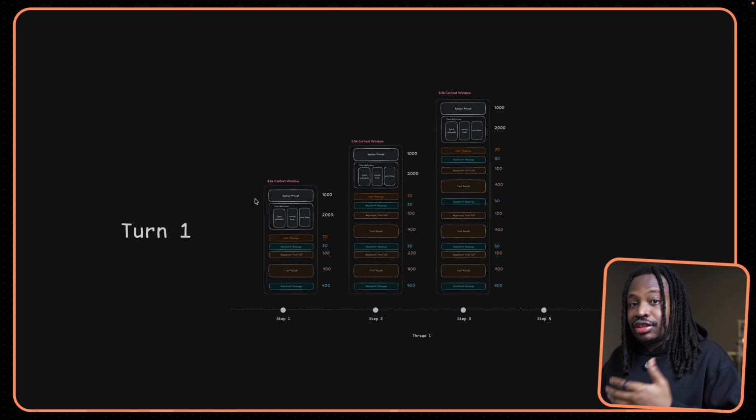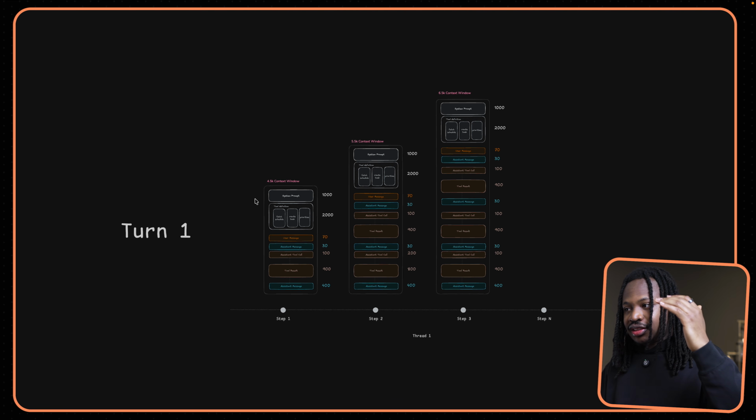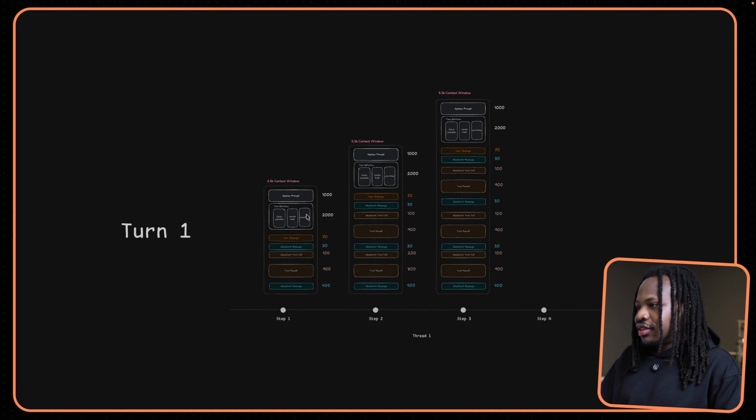This is a message turn, and the turn is simply the distance between your user message and the last assistant message. So in this case, we have a message sent to the agent. The agent lets you know that it needs to make a tool call. It makes that tool call. The tool call returns a result. And then at this point, the agent can either respond or decide to make another tool call. And at this point in time, this context starts to grow again. The agent lets you know it needs to make one more tool call, makes that tool call, produces the result, and then either responds or keeps going.